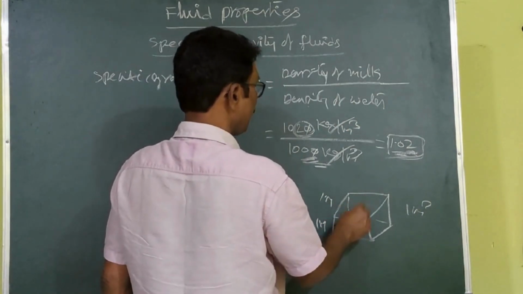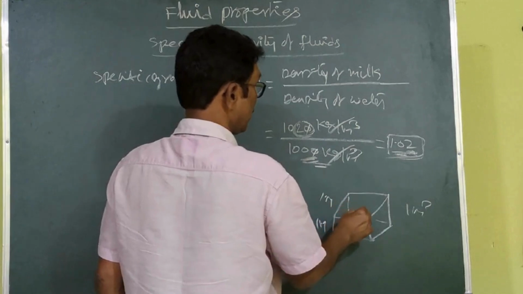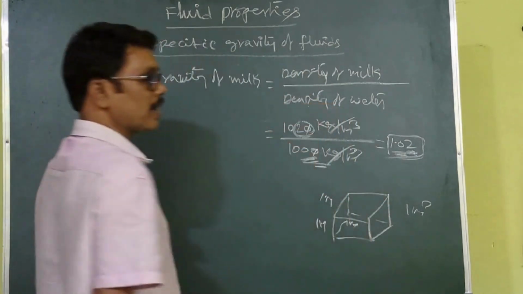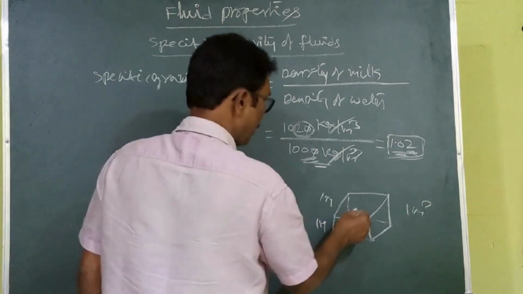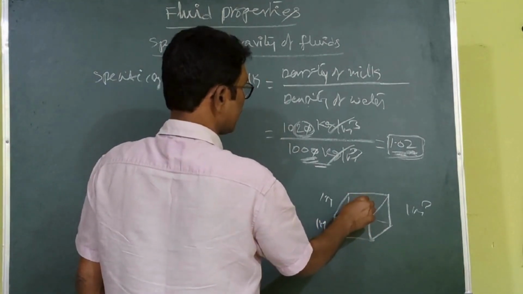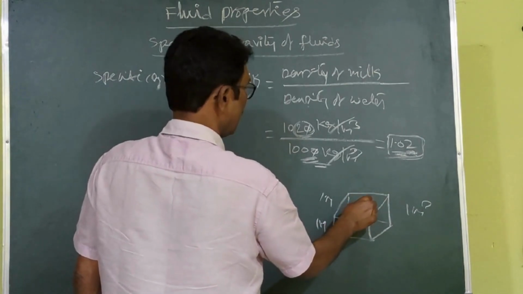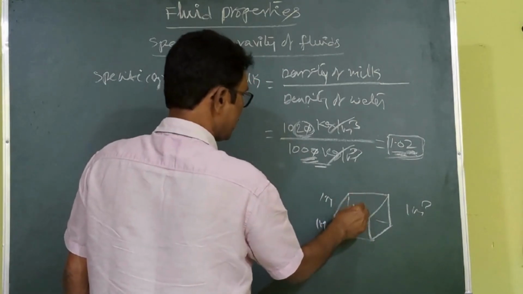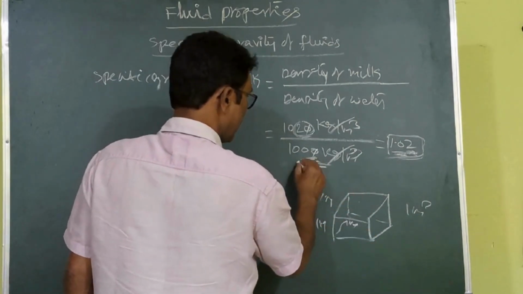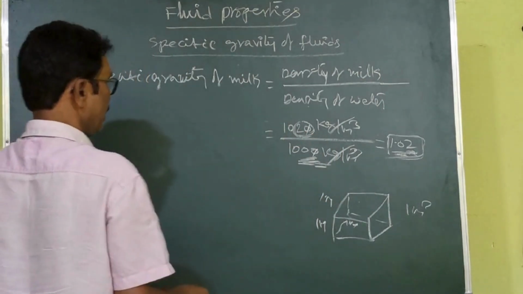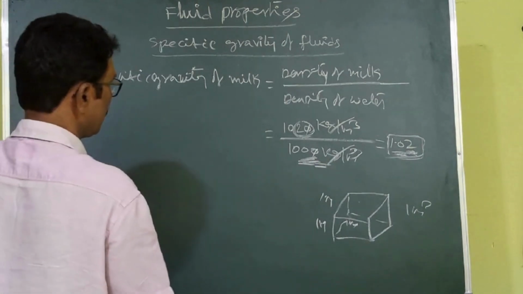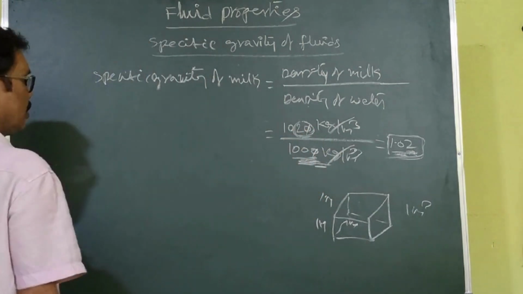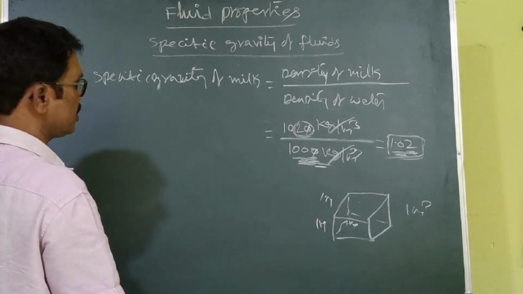If you place water in this square box, that box can accommodate only 1000 kgs of water. So the weight of water that can be accommodated by this 1 meter cube of volume is 1000 kgs. That's why the density of water equals 1000 divided by 1 meter cube, so we get 1000 kg per meter cube. That is the way we calculate the water density. That is the known value, and we have to remember 1000 kg per meter cube.